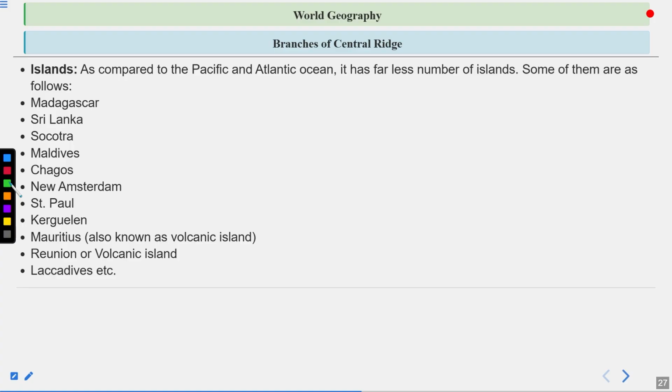Though the number is less, they are found in this region. And as I said, Madagascar is the largest island that exists in the Indian Ocean.